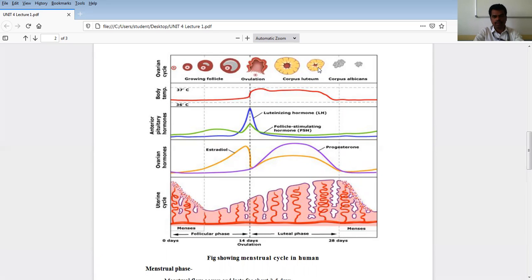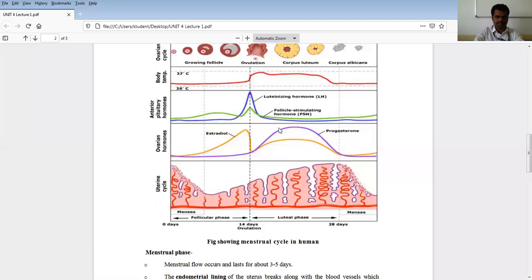This corpus luteum also produces one important hormone. Then this corpus luteum degrades and is converted into the corpus albicans. Fine. Once the egg is released on the 14th day, it is ready and waiting in the fallopian tube for the sperm to meet and lead to fertilization, and further development stages take place.